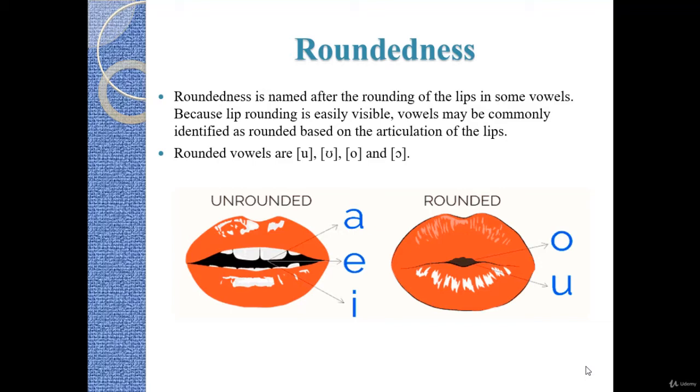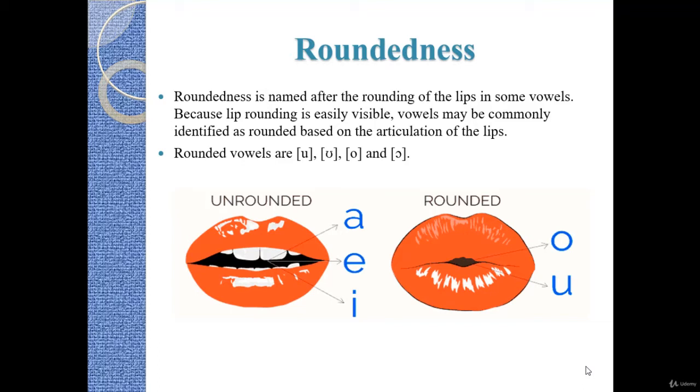This is what gives them the feature of roundedness, while vowels like A and E are different. Here the lips are not shaped in a circle, so they are minus roundedness, unrounded.